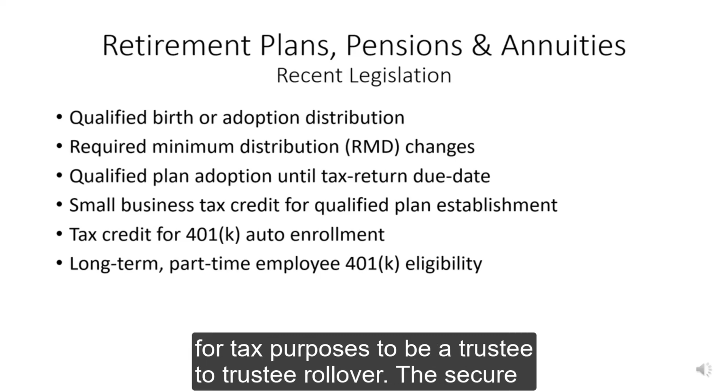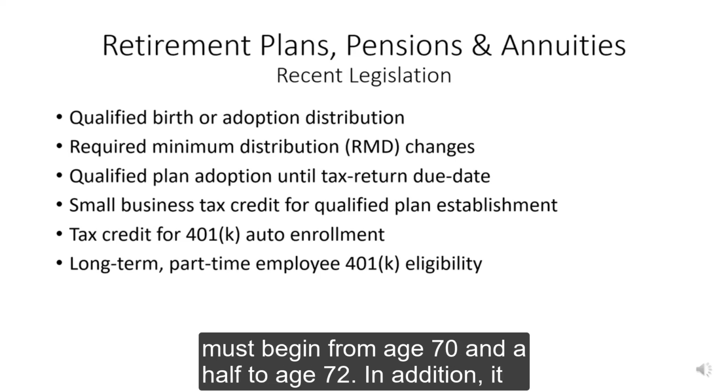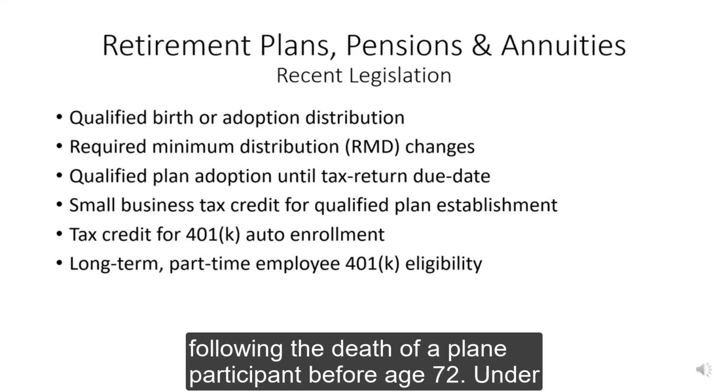a trustee-to-trustee rollover. The Secure Act changed the age at which required minimum distributions must begin from age 70 and a half to age 72. In addition, it changed the distribution requirement for beneficiaries following the death of a plan participant before age 72.